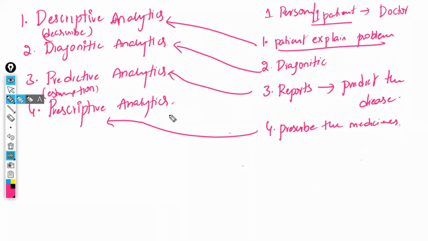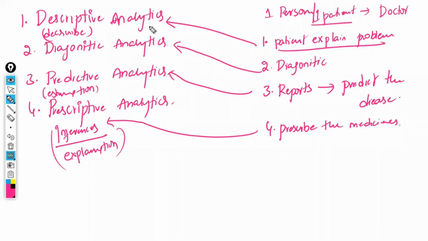Finally, prescriptive analytics means you are prescribing whatever the things are. Prescribe means your inferences, your explanation, your storytelling; everything comes under prescribe. So whatever the problem is, just explaining the problem is called describing, which is descriptive analytics, then diagnostic analytics, predictive analytics, and prescriptive analytics. These are the 4 different types of analytics.